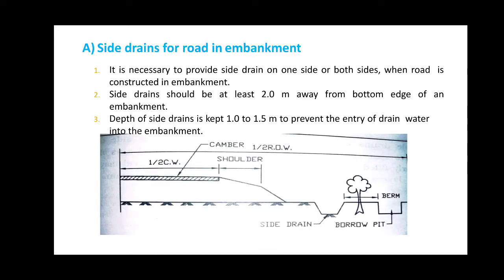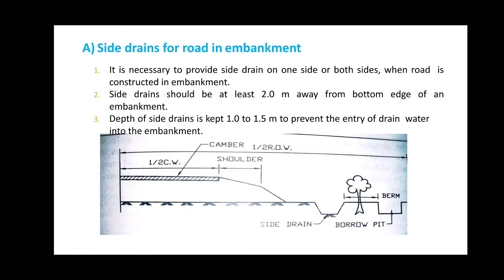So the first case is where side drains for roads in embankment are to be provided. It is necessary to provide a side drain on one side or both sides when the road is constructed in embankment. The side drains should be at least 2 meters away from the bottom edge of an embankment so that lateral entry of water through the side drain into the embankment is avoided, and the depth of the side drain is kept at 1 to 1.5 meters to prevent the entry of the side drain water into the embankment as well.